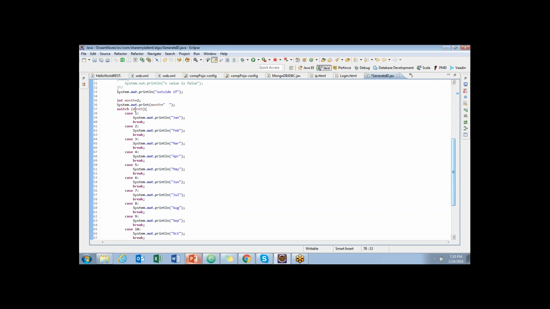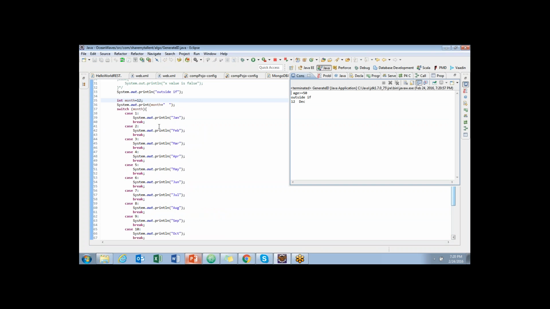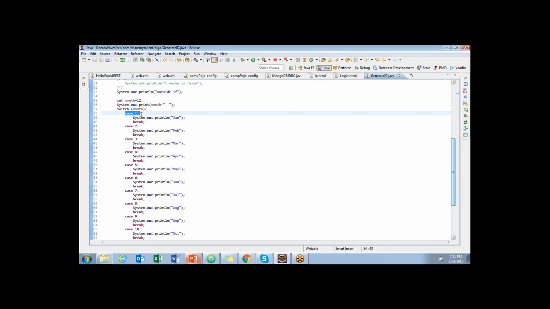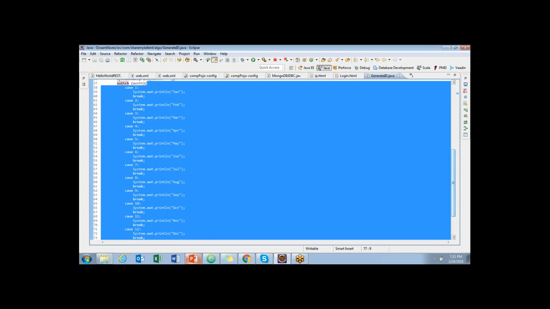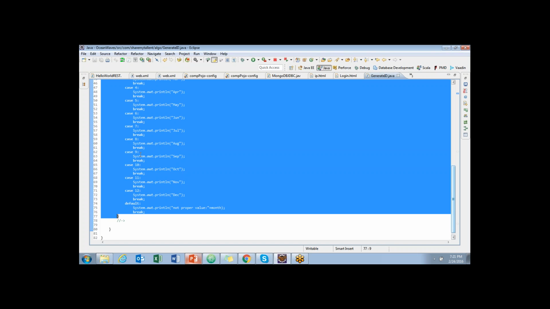Okay, so because this is 2, if I make it 12 and run it, see here, 12 is December, it comes to case 1. Case 1 is not equal to 12. It comes until 12 and executes this statement, and immediately, break is nothing but breaking whatever the condition loop you are in. If you say break, it will break the switch and come out of the complete switch and go and execute.